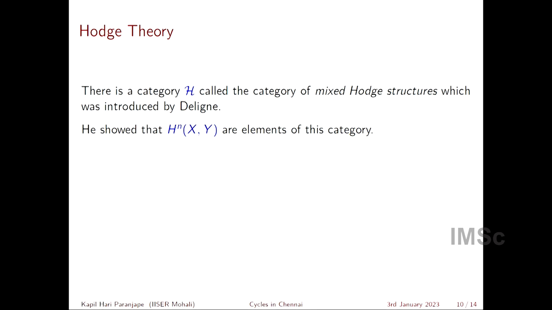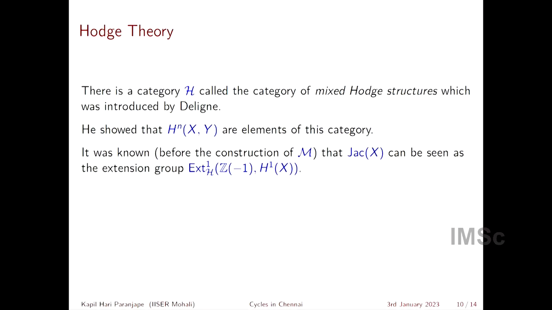Now, there is a category called the category of mixed Hodge structures, which was introduced by Deligne. And in fact, the Ext^n(X,Y) are elements of this category, which is a substantially bigger category than the category constructed by Nori. And it was known before the construction of the category M of Nori motives that the Jacobian can be seen as an extension group in this category.